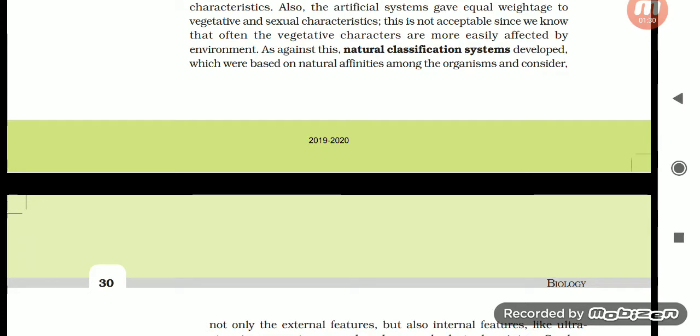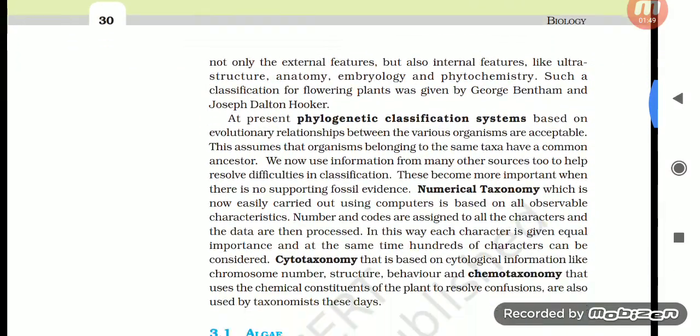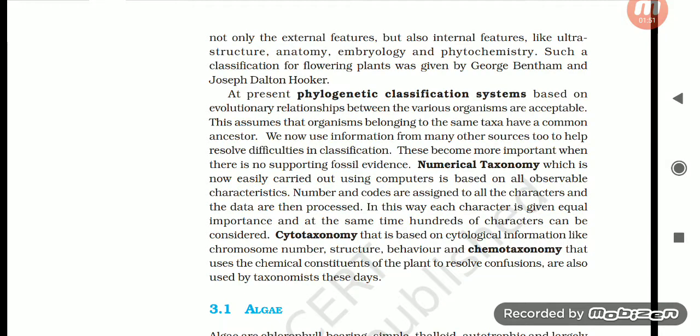vegetative and sexual characters. This is not acceptable since we know that often the vegetative characters are more easily affected by the environment. As against this, natural classification systems developed which were based on natural affinities among the organisms and considering not only the external features but also the internal features like ultrastructure, anatomy, embryology, and phytochemistry. Such a classification for flowering plants was given by George Bentham and Joseph Dalton Hooker.